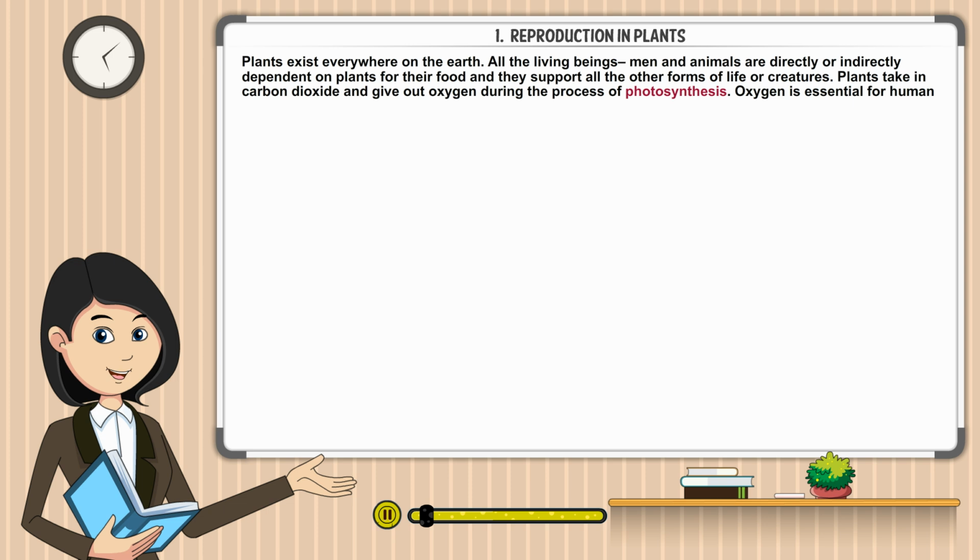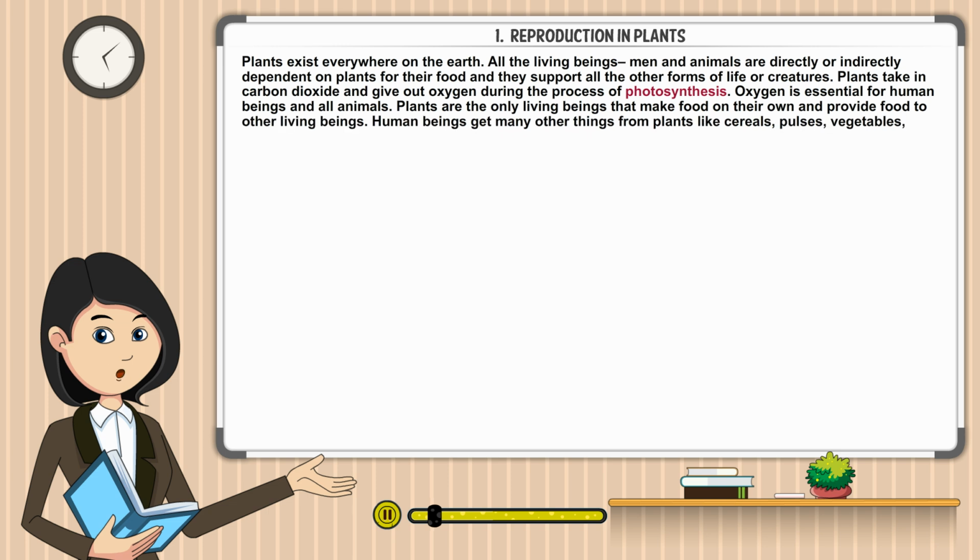Plants take in carbon dioxide and give out oxygen during the process of photosynthesis. Oxygen is essential for human beings and all animals. Plants are the only living beings that make food on their own and provide food to other living beings.